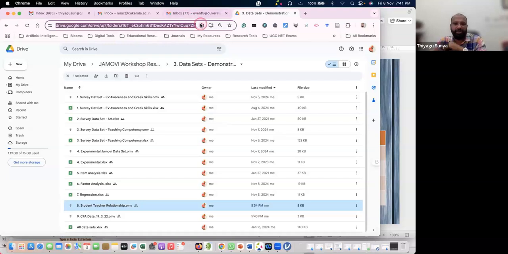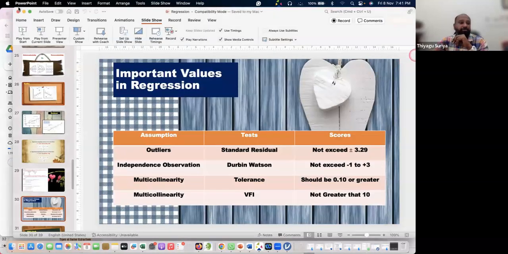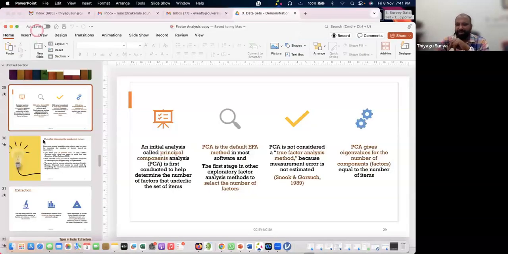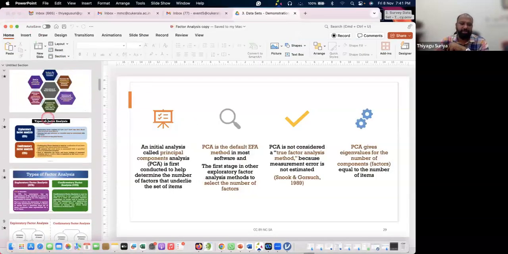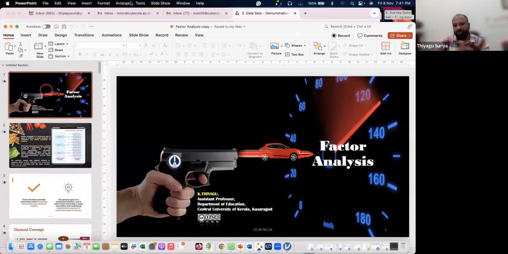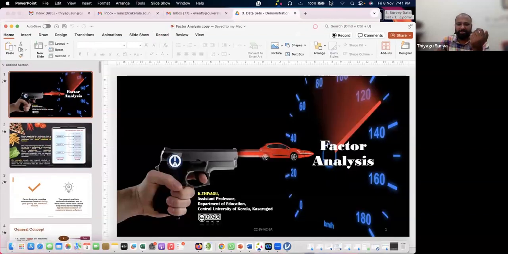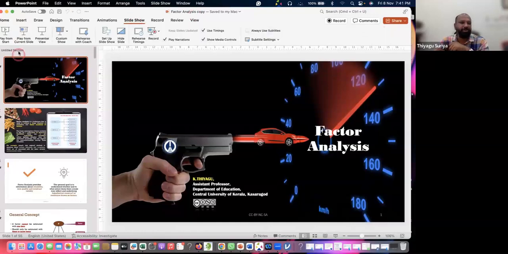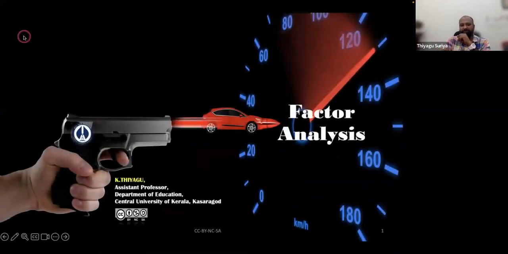Okay, now I'm just explaining factor analysis. Why do we need factor analysis? And just close this. This PPT and all I will share with you, don't worry. I have more than 120 slides, so I can share directly from here. Yeah, this is factor analysis.